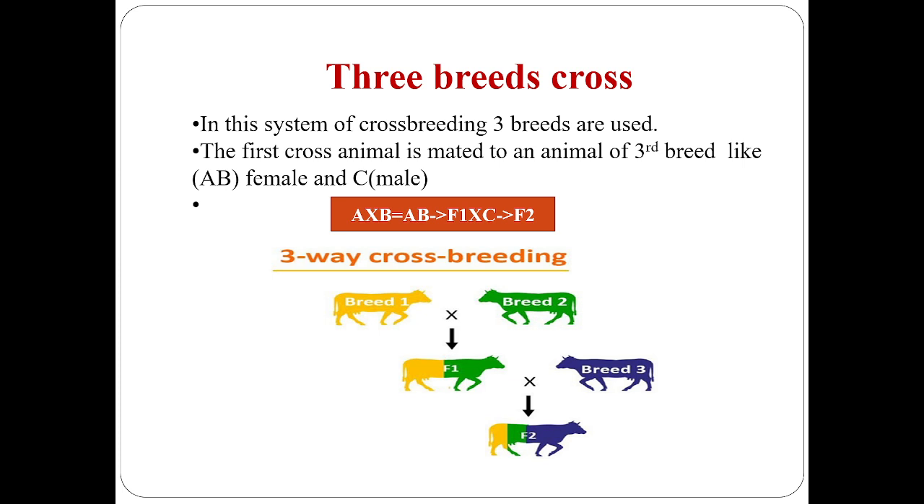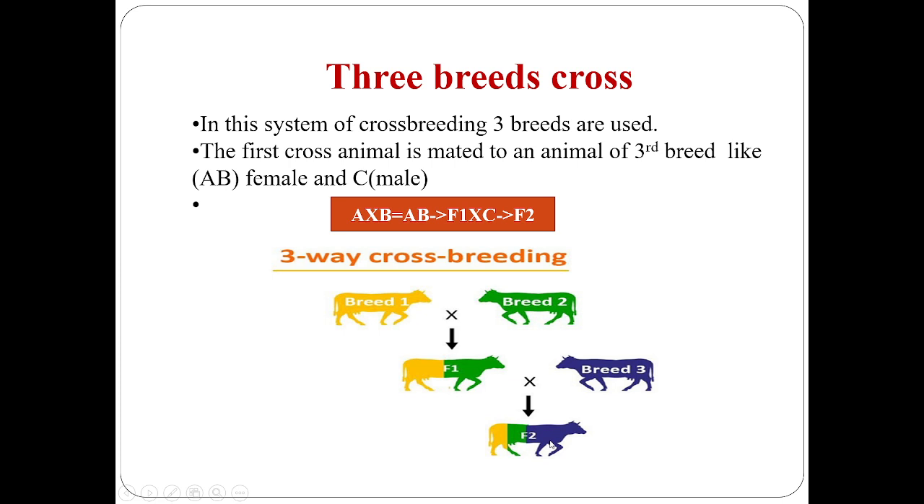If we take three breed cross into consideration, in this system of crossbreeding, three breeds are used. So the first cross animal is mated to an animal of a third breed, like AB female and C male. Let us consider breed 1 as A and breed 2 as B. When there is a cross between A and B, it leads to the progeny AB. This is the F1 generation.